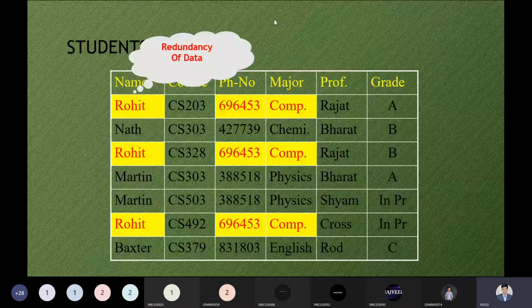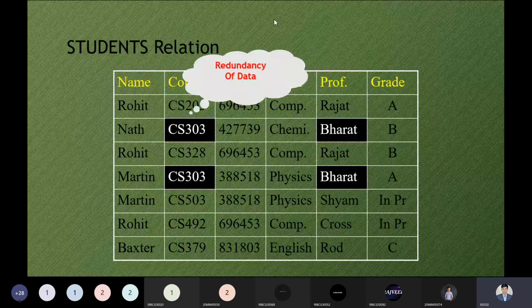Now, redundancy of data is not limited to the name, phone number, and major. This is also maintained by the course and professor as well. So this is the point we can observe in the relation when we are not using any key attributes. Definitely duplicacy of data will be there.